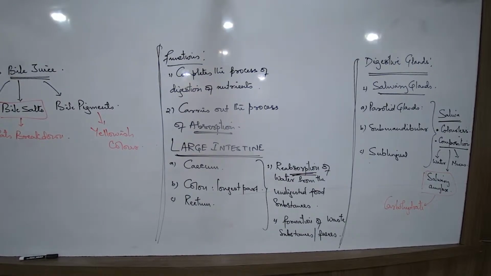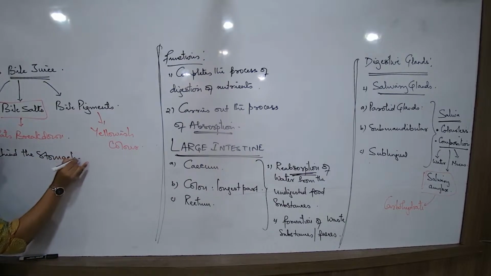Behind the stomach. See from the figure, it is very clear that more than half of the pancreas is hidden. You cannot see it straight. More than half of the pancreas is hidden because of the position of the stomach. So we will write, what is the position of the pancreas? Behind the stomach. It is actually behind the stomach.